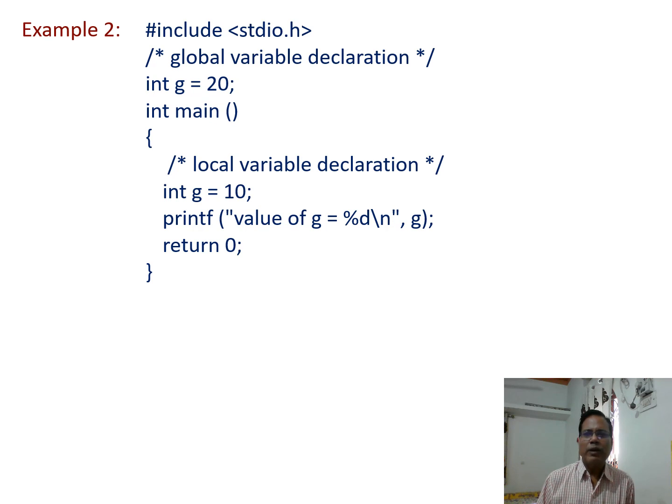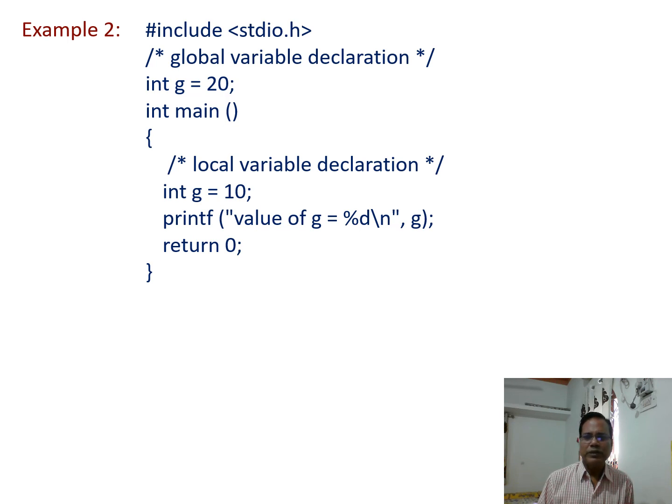In this program, int g equal to 20, using this statement we declare a global variable g and initialize its value as 20. Inside the main function we again write a statement int g equal to 10.